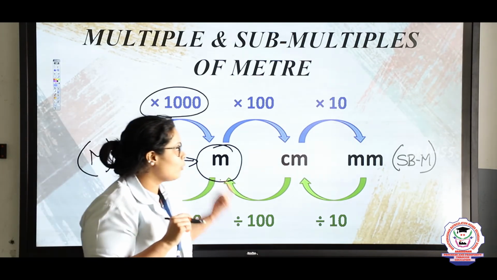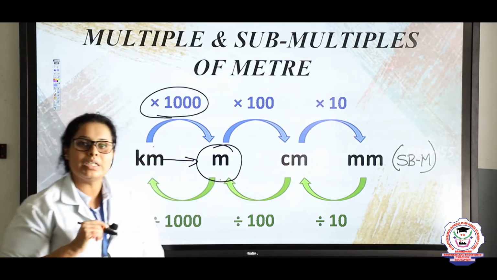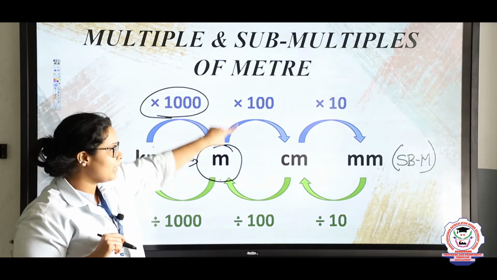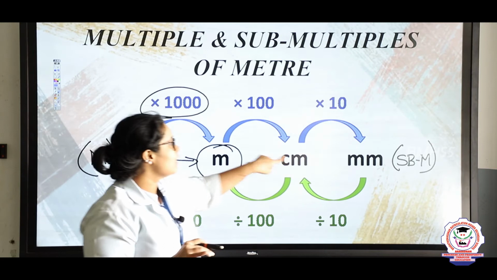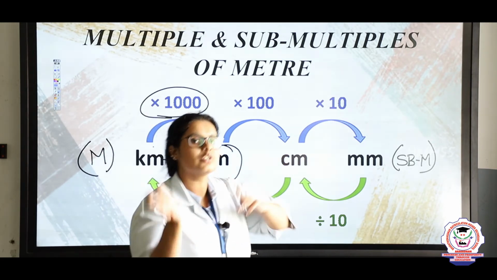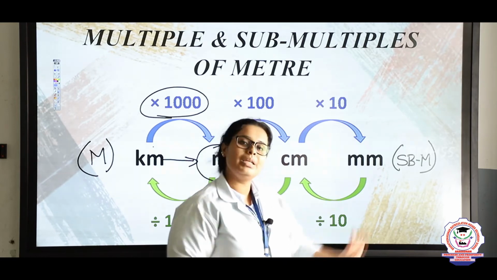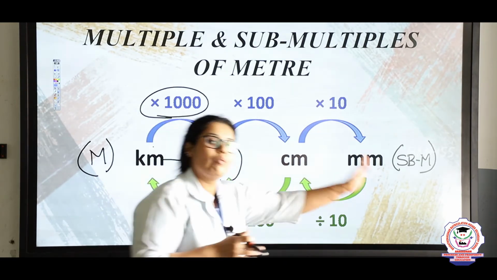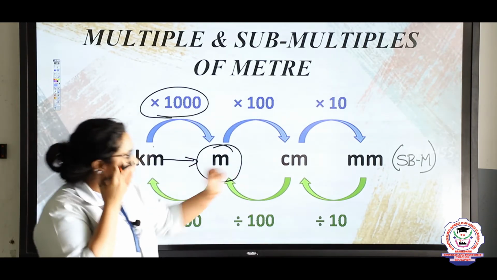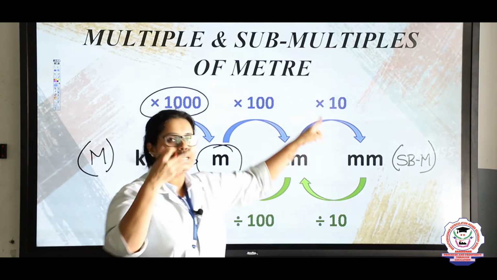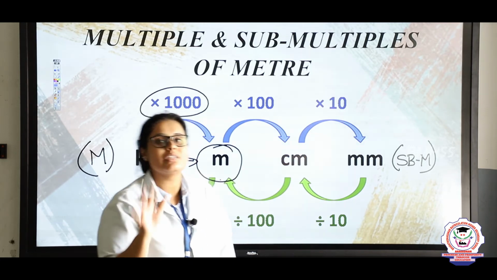Same way, meter, I want to convert it into centimeter. This centimeter I can multiply with 100 meter and I will get the value of centimeter. Same way, centimeter to millimeter, I can do the multiplication of 10 and millimeter will come. Same way, if we want to go the reverse process, in the reverse process, millimeters, if it is divided, here we have multiplied, right? So, next time we have to just divide.